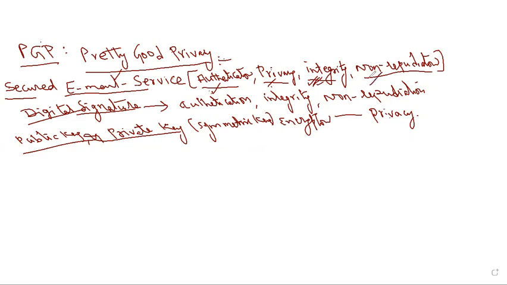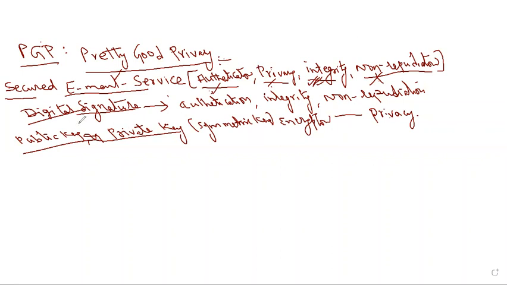Non-repudiation means that once the sender and receiver have committed to each other, the sender cannot deny sending the message and the receiver cannot deny receiving it. That is called non-repudiation, the opposite of repudiation. All these services are provided by performing encryption, decryption, or digital signature.